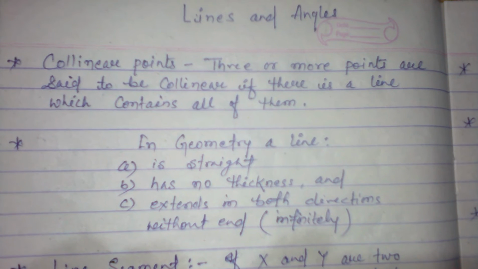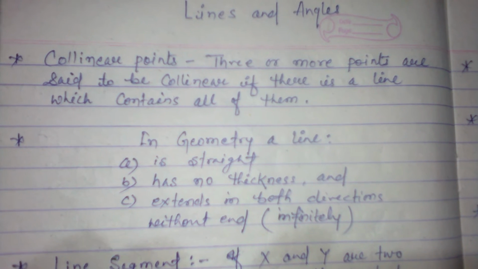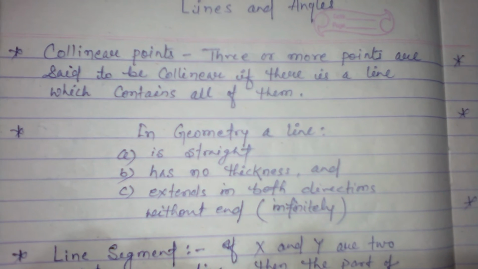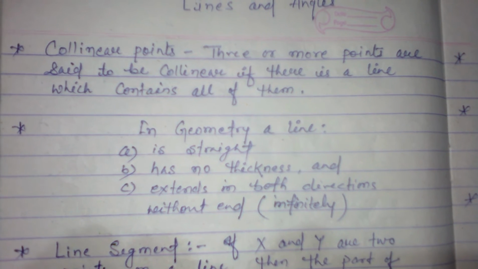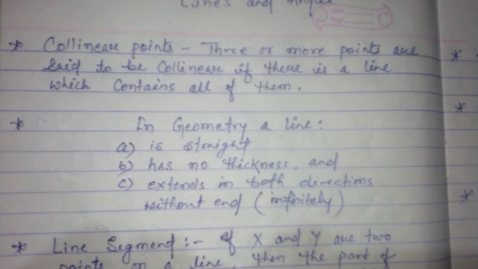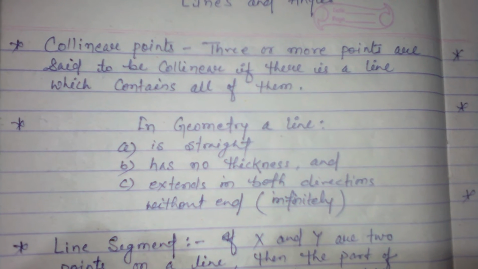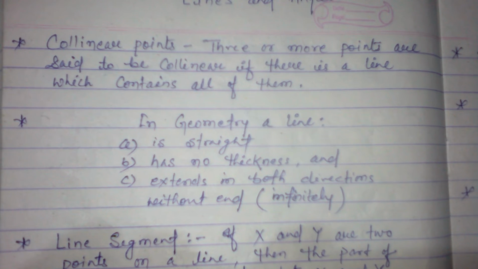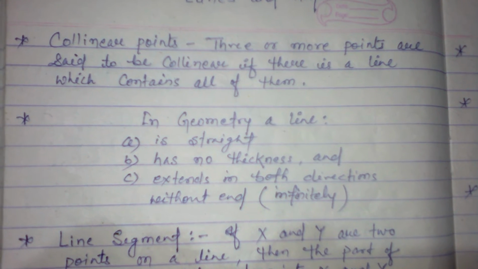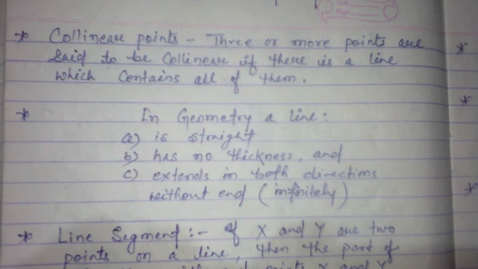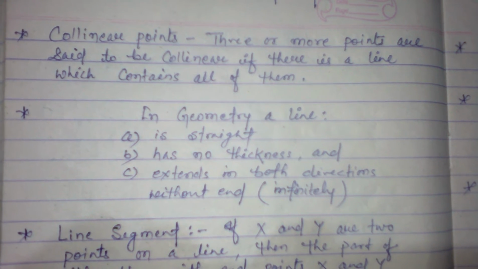Today we will understand some topics related to lines and angles. First of all, we take collinear points. Three or more points are said to be collinear if there is a line which contains all of them. It means all the points, three or more points lying on the same straight line, are called collinear points.